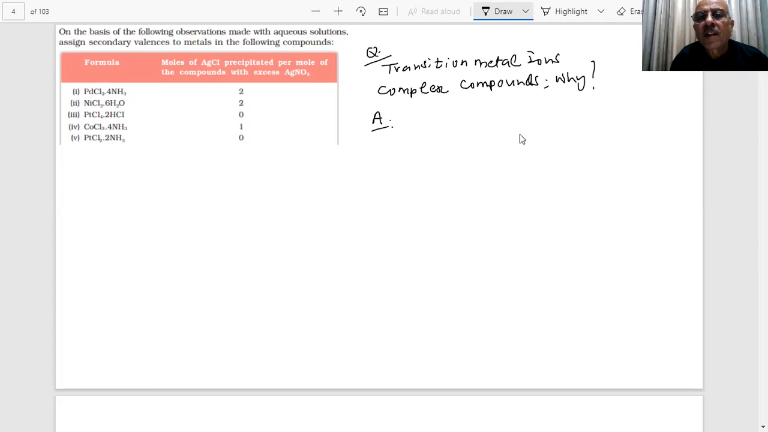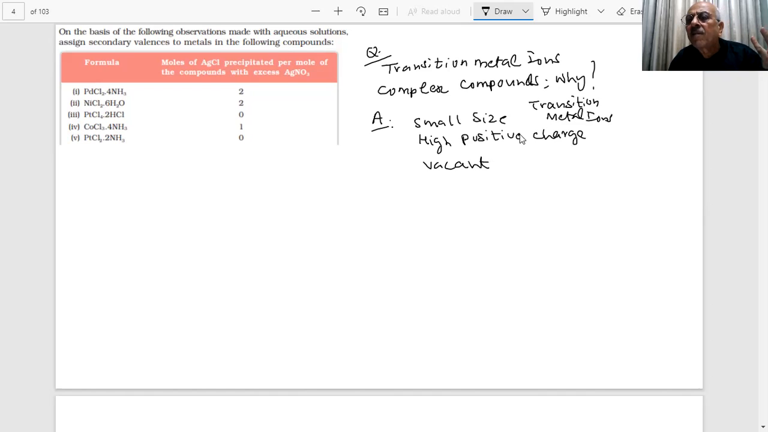What is the reason? There are ligands, they are giving their electrons, but when something gives electrons, there should be someone to take them. Who will take the electrons? Transition metal ions, which have small size and high positive charge. If you have a high positive charge, you will attract the electrons more strongly, and there should be vacant orbitals. If you don't have vacant orbitals, where will the electrons go?